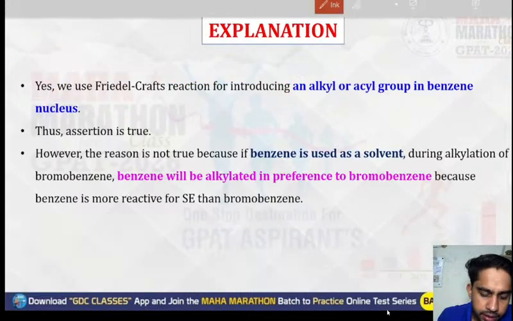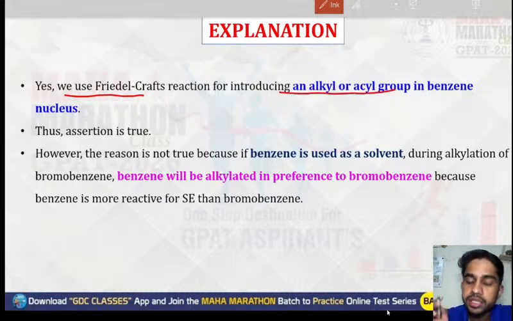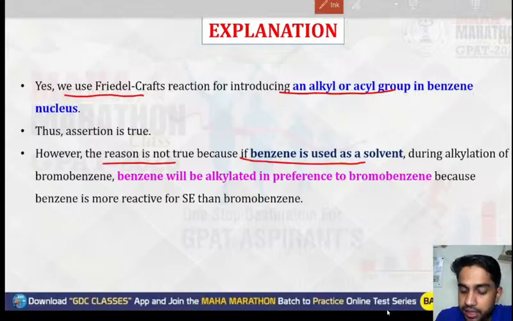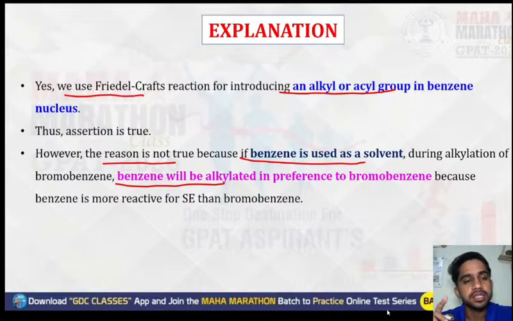Yes, we use the Friedel-Crafts reaction for introducing the alkyl or acyl group, as we have seen. But the reason is not true, because if benzene was used as a solvent during alkylation, benzene would be alkylated in preference to the bromobenzene. That's why the bromobenzene reaction cannot take place. So the correct option is: assertion is true, but the reason is not true.